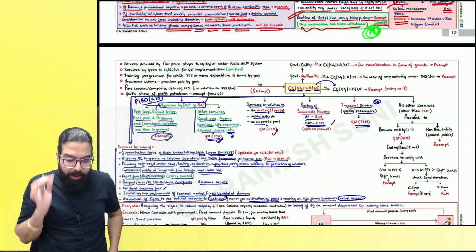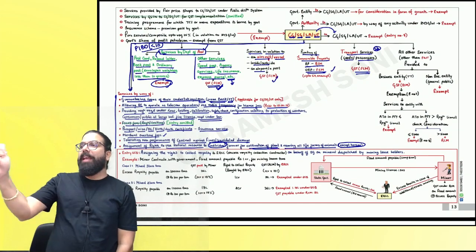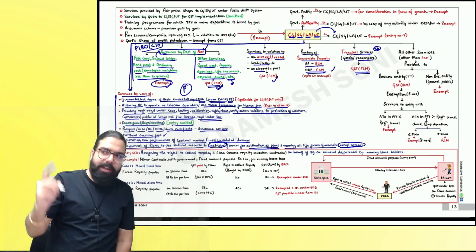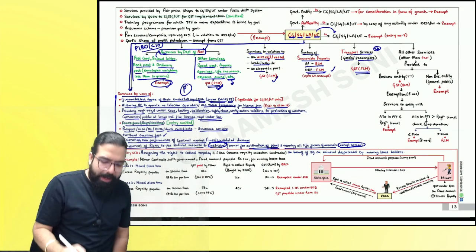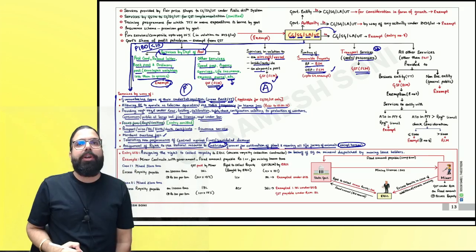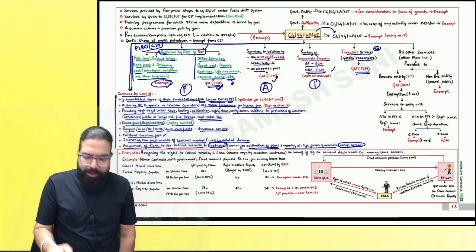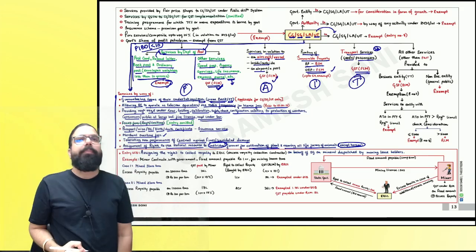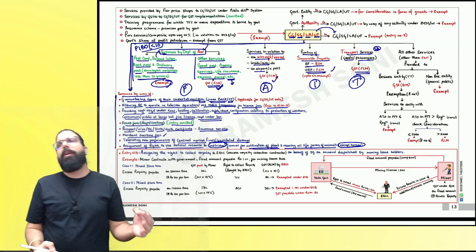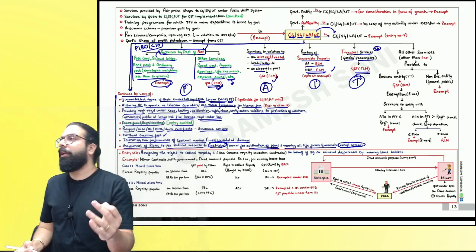Can I go ahead, everyone? Are we all clear till here? P for post related service. Will you be able to answer this? A for airport or port related service. I for immovable property related service. And T for transportation of goods or passenger. Is my point 100% clear to all?